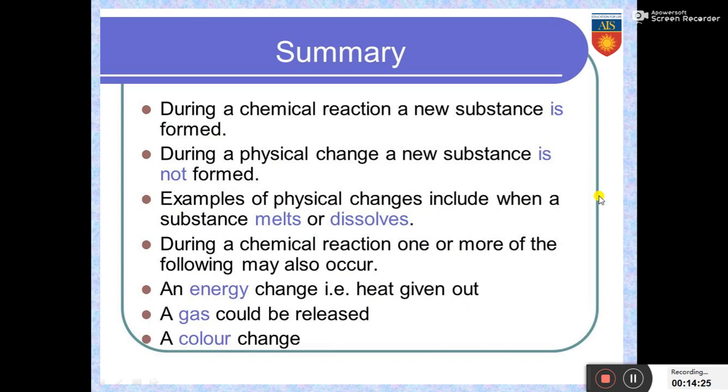Let us have a look at a summary now. During a chemical reaction, as we had discussed, new substances form, and in a physical change, no new substances are formed. Examples of physical changes include when a substance melts or dissolves, like sugar dissolving in water or ice melting. During a chemical reaction, one or more of the following may occur: an energy change, that is heat given out or light given out, a gas can be released, or a color change might be seen. Very, very important to note. A chemical reaction will usually provide these three results.